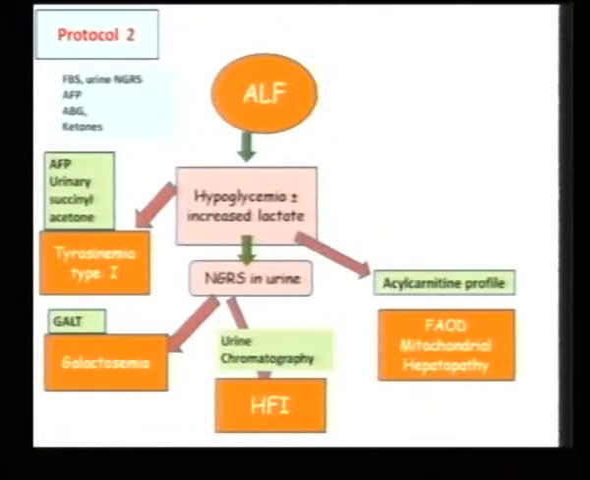So I go quickly through this. Whenever you're suspecting FAOD, like I told earlier, there will be hypoketotic hypoglycemia, and if you're suspecting FAOD, go for acyl-carnitine. I'm not doing acyl-carnitine for all my galactosemias and for my tyrosinemias. I'm only doing acyl-carnitine where I'm suspecting FAOD.